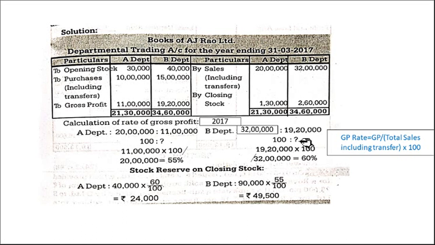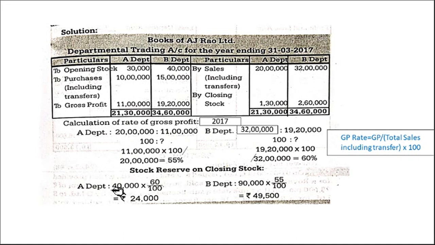Here same thing, B department. What is the B department gross profit? 19 lakh 20,000. Right. What is the B department sales? 32 lakh. So 19 lakh 20,000 divided by 32 lakh into 100 is 60%. Now we got A department's rate of gross profit 55%, B department rate of gross profit 60%.